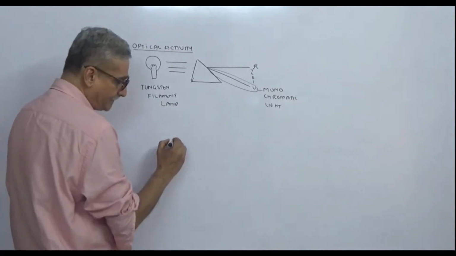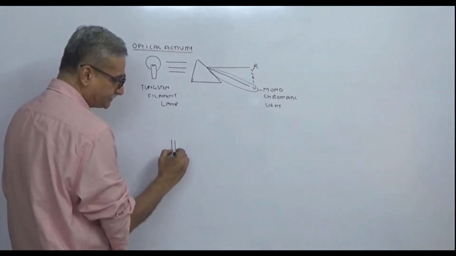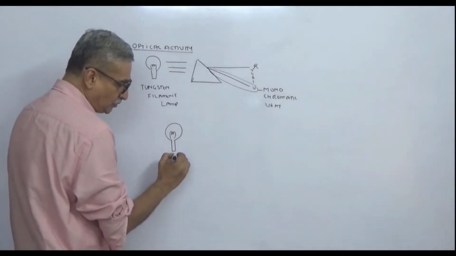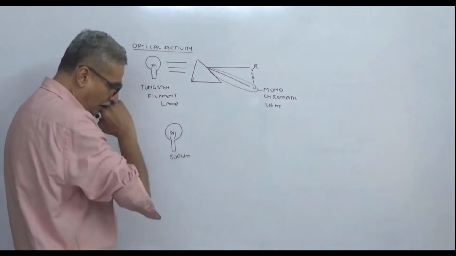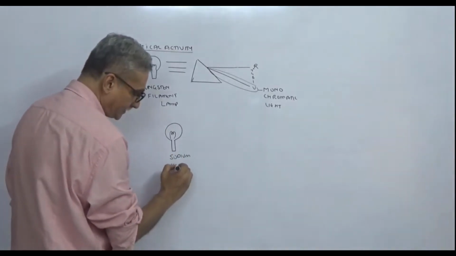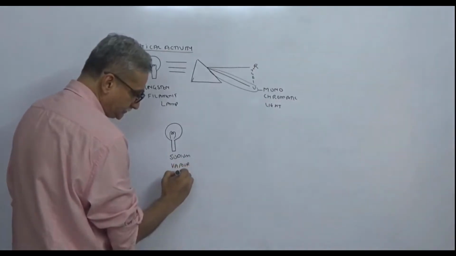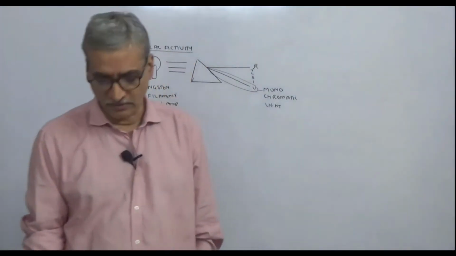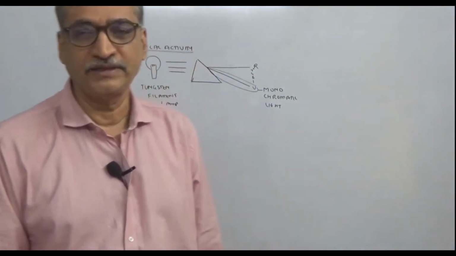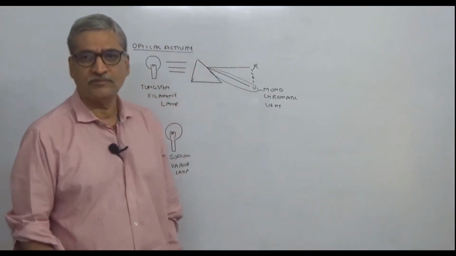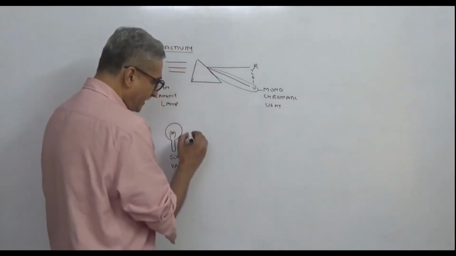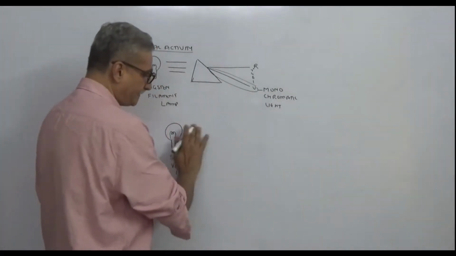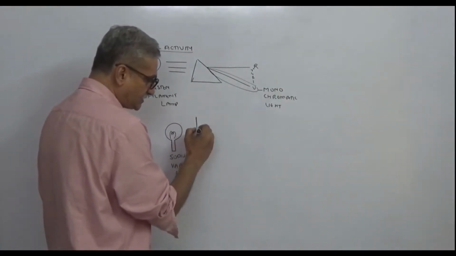We have directly a sodium vapor lamp. Sodium vapor lamp is a source of monochromatic light. Is this point clear? So it gives light of one single wavelength. Now this light, when we pass it through a slit,